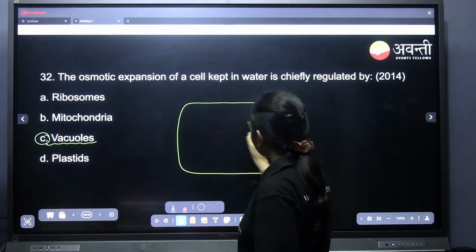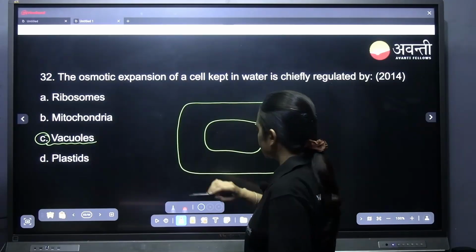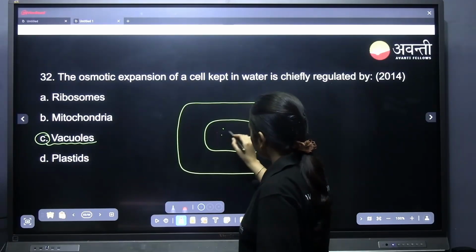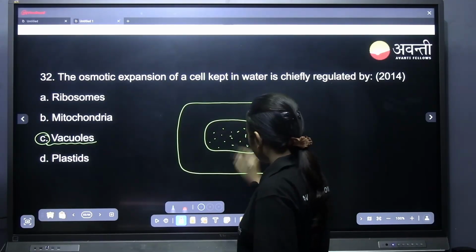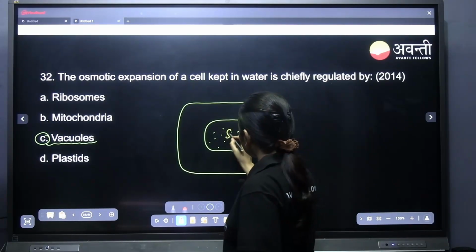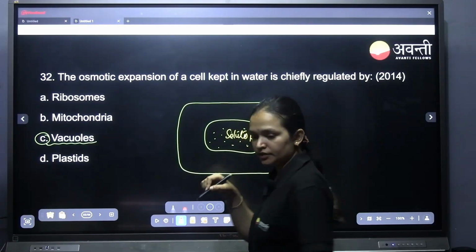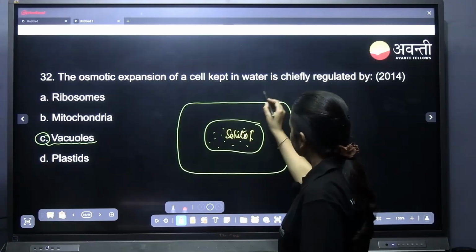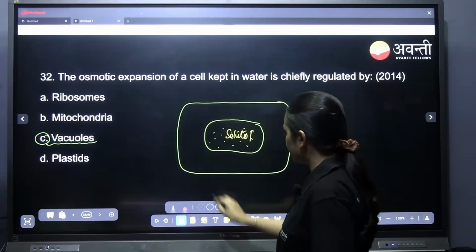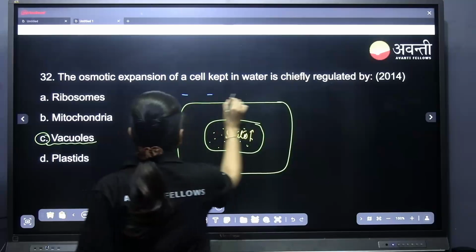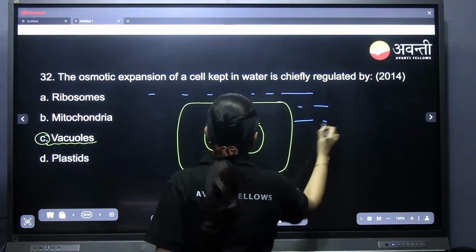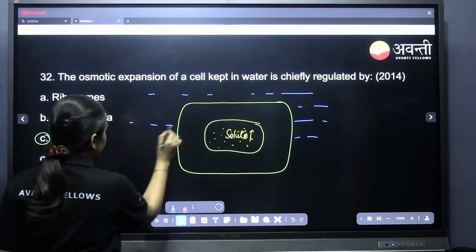This is a large central vacuole. This vacuole will have a very high solute concentration. As the solute concentration is very high, say this is kept in water.